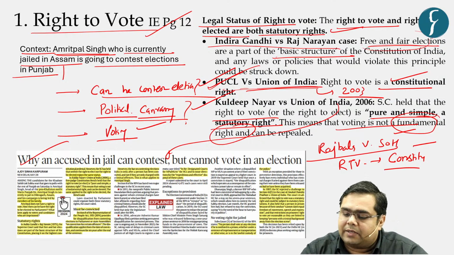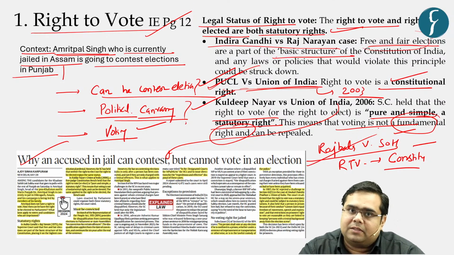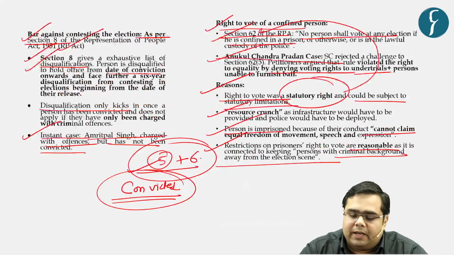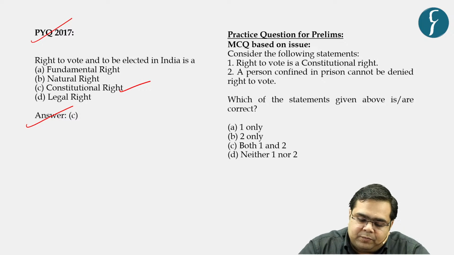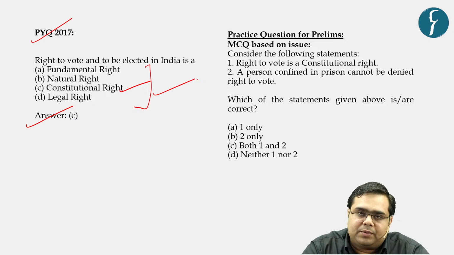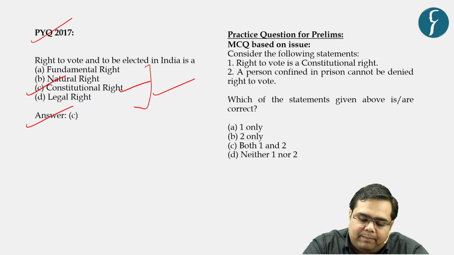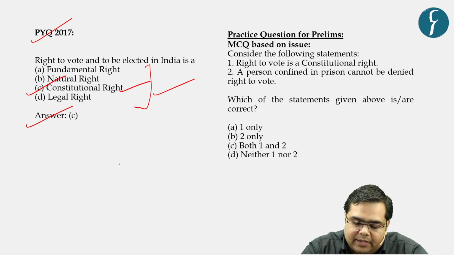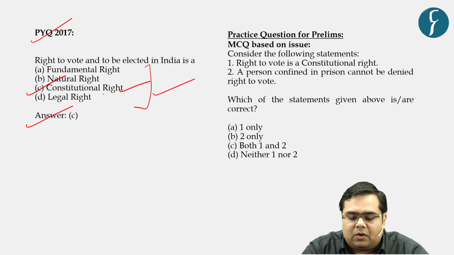This stance was reiterated in Rajbala versus Haryana for the local body elections, that the right to vote is a constitutional right. Nevertheless, statutory was not an option here, obviously. So the best option amongst the four is obviously constitutional right.